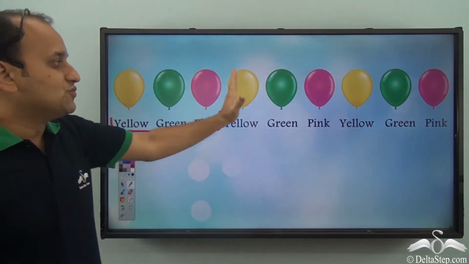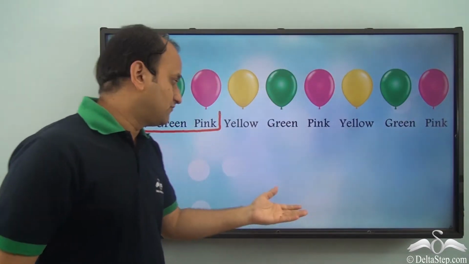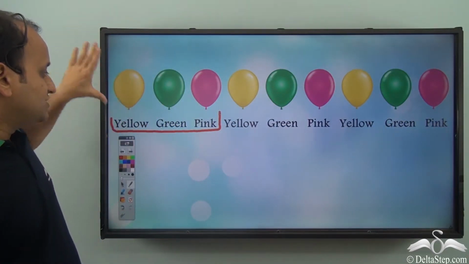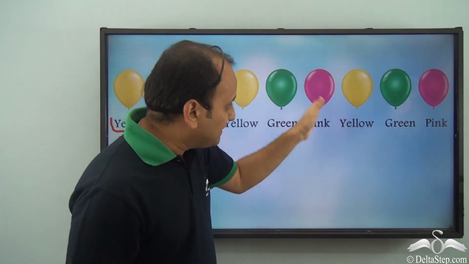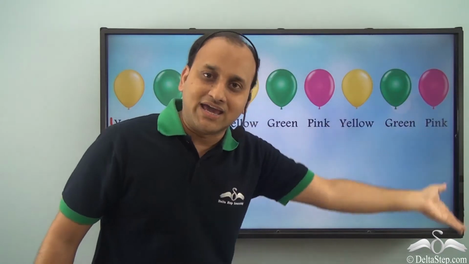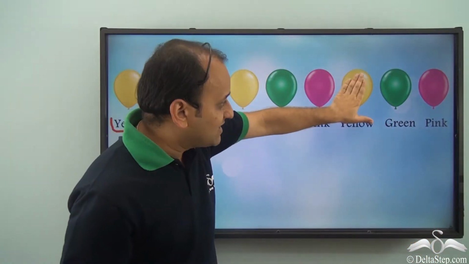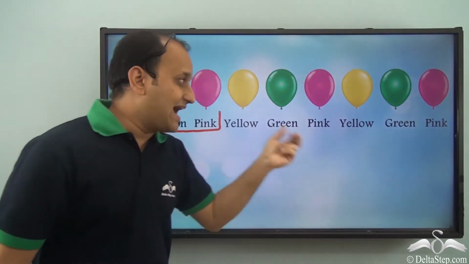So what rule is there in this particular pattern? Well, the rule is that yellow, green and pink make one unit, and we have to repeat this particular unit again and again. And so once we had yellow, we knew that if we place a green and a pink after that, we will get another unit of repeat, and this pattern will complete.